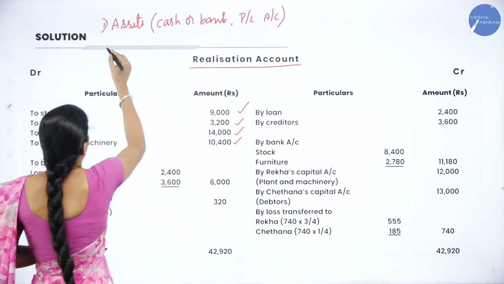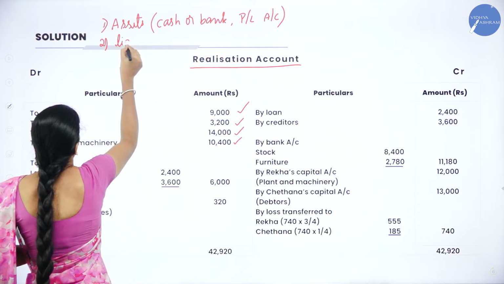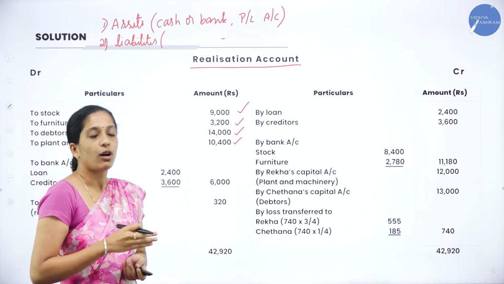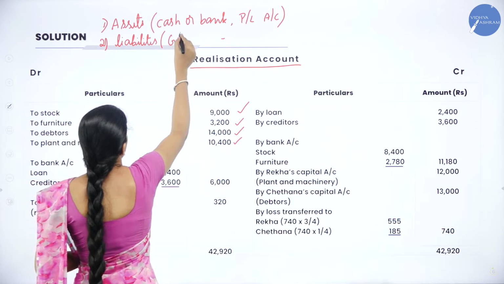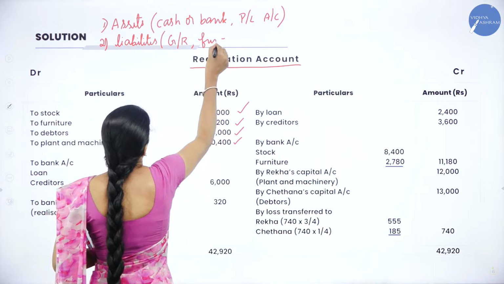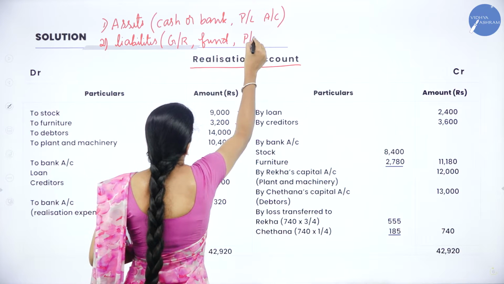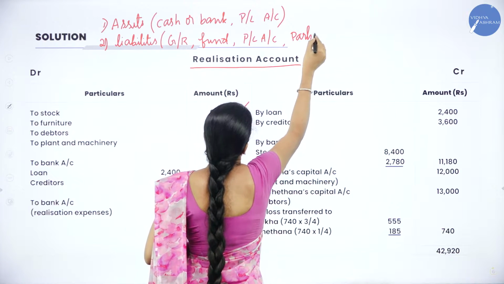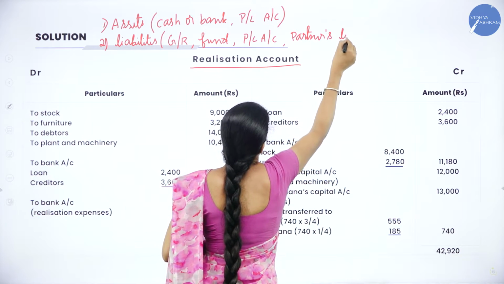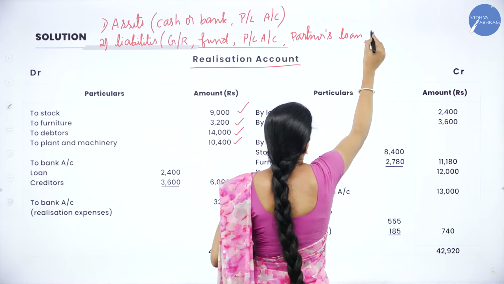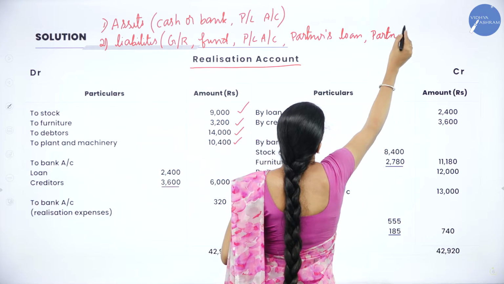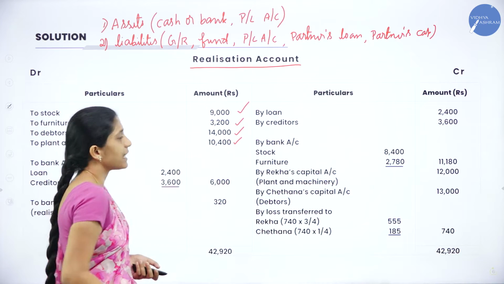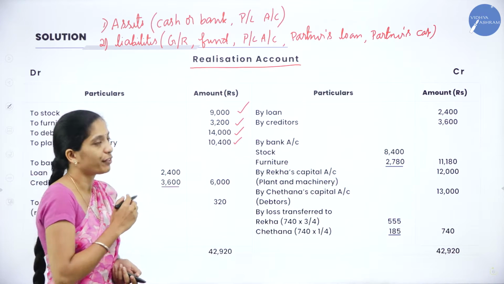Next, we will transfer all the liabilities. Under liabilities, we have to transfer all the liabilities except general reserve or any other fund, the profit and loss account, any partner's loan, and partners capital. So we'll transfer all the liabilities except these items, that is general reserve, fund, profit and loss account,